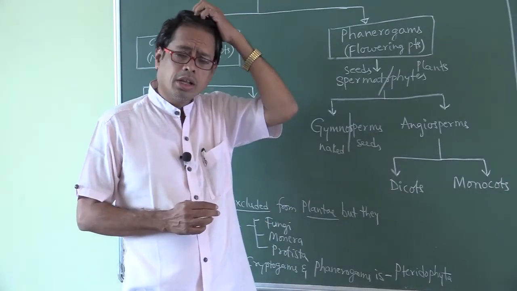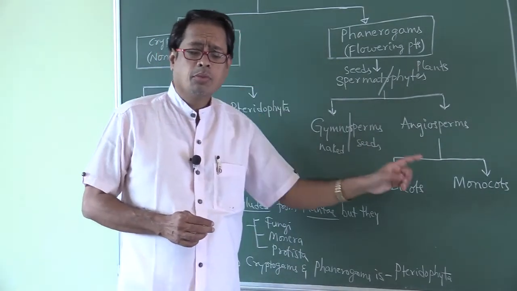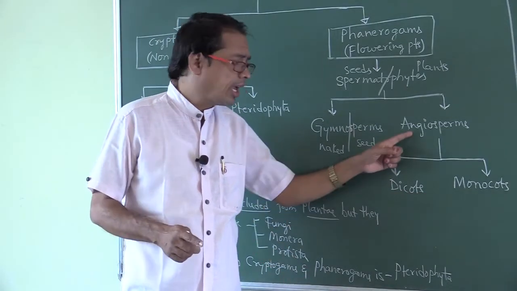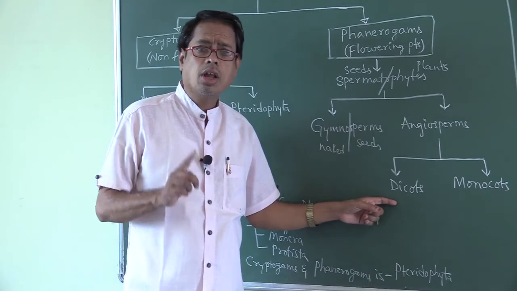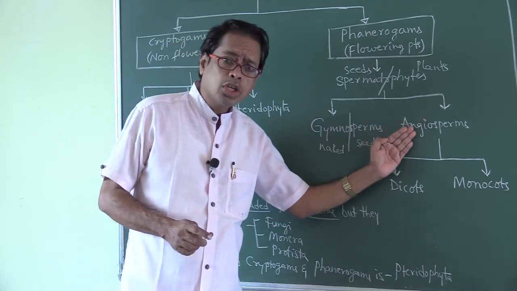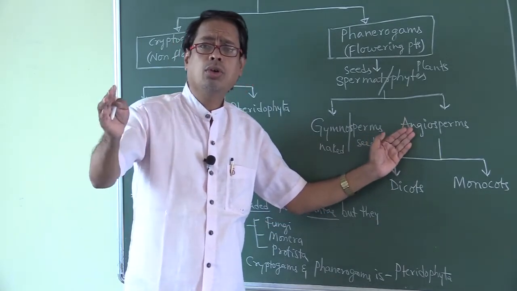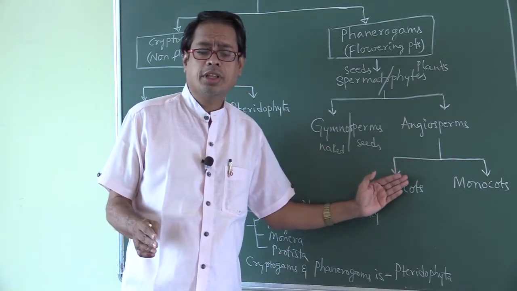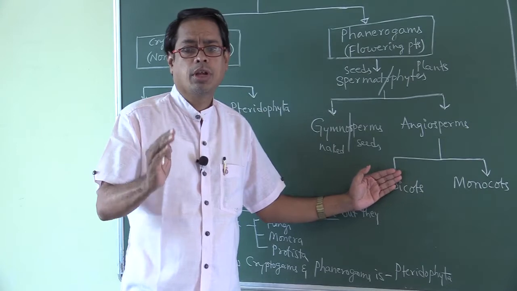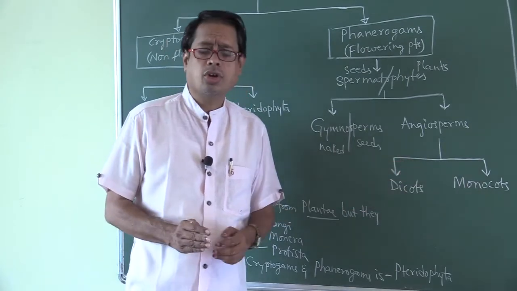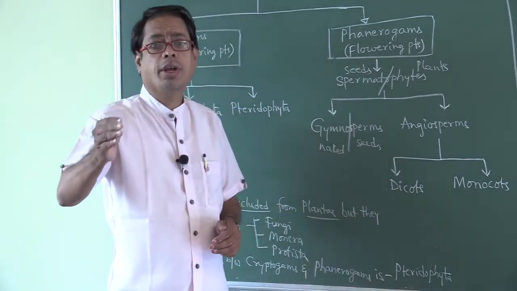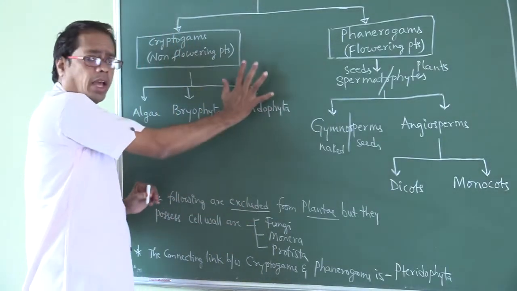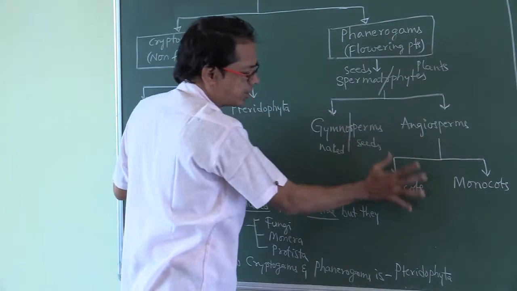So, angiosperms are divided into two groups, dicots and monocots. Dicots are considered the primitive group, whereas monocots are considered the advanced group in angiosperms. So, these are the non-flowering plants, these are the flowering plants.